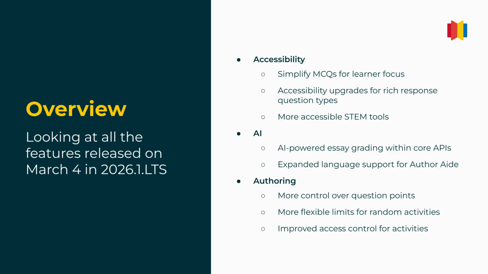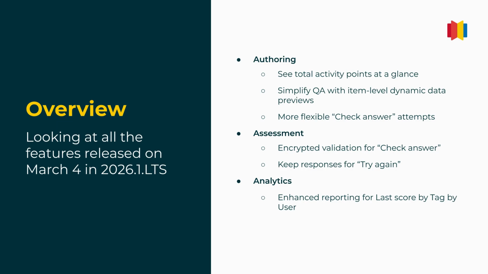Aide. In authoring, we'll talk about how we've given you more control over question points, more flexible limits for random activities, improved access control for activities, seeing total activity points at a glance, item-level dynamic data previews for simplified QA, and more flexible check-answer attempts. In assessment, we've got encrypted validation for check-answer, and the ability to keep responses after learners hit try again. And in analytics, we'll explore enhanced reporting for last score by tag by user.